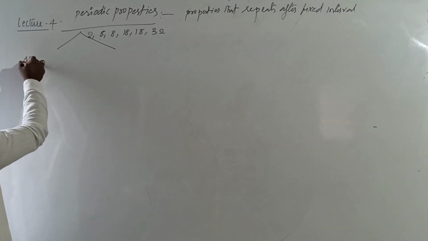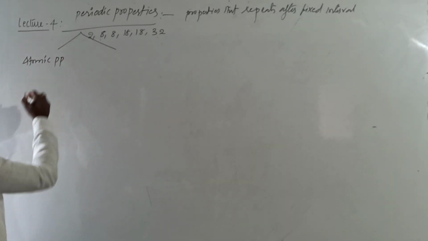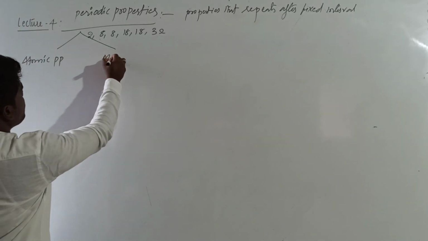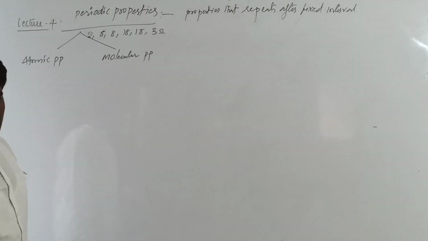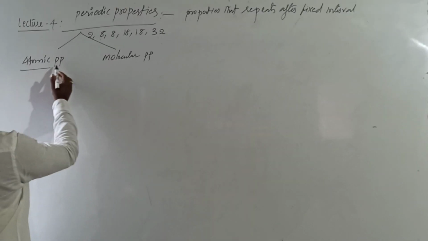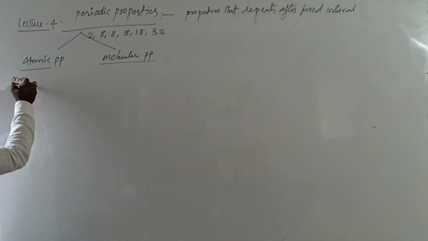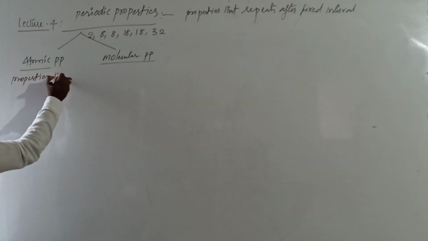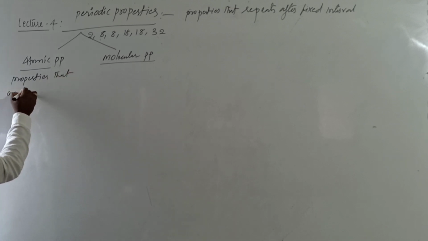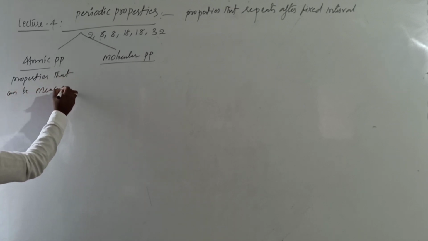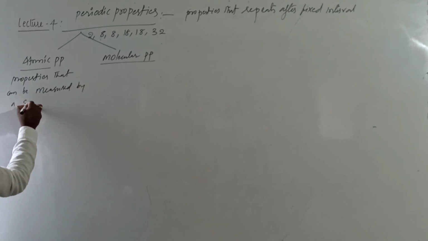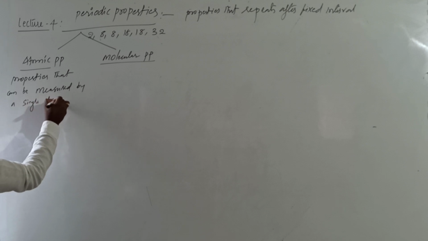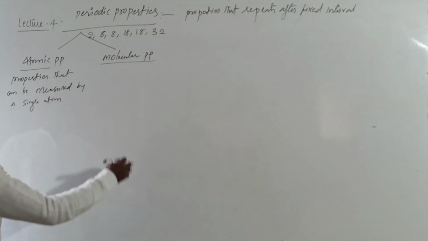That is atomic periodic properties and molecular periodic properties. Now let us see what is meant by atomic periodic properties and molecular periodic properties. Properties that can be measured or calculated for a single atom are called atomic properties.